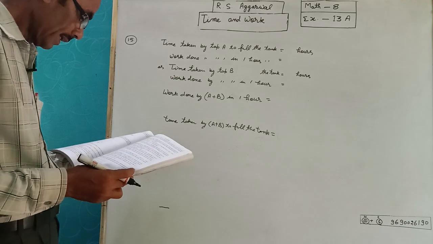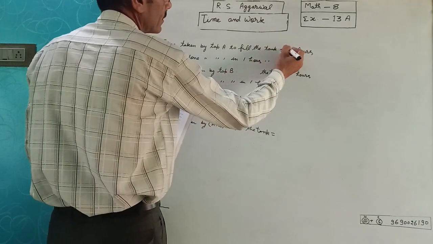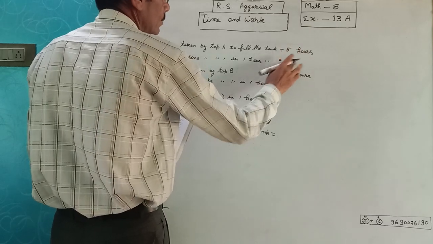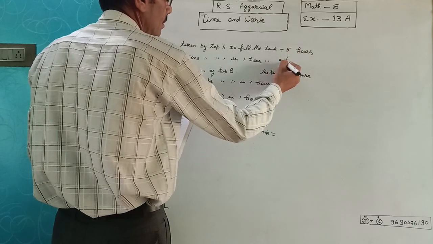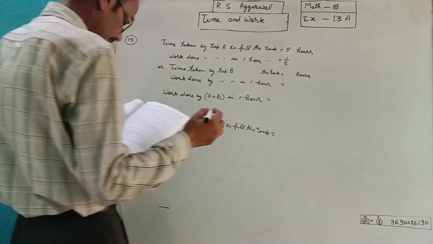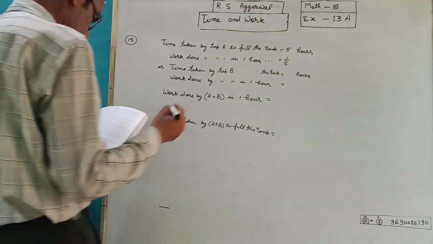Tap A fill the tank in 5 hours. 1 hour work will be 1/5. B while B is empty.